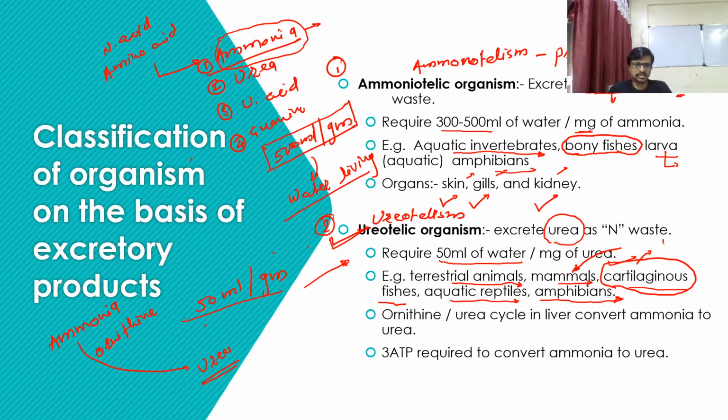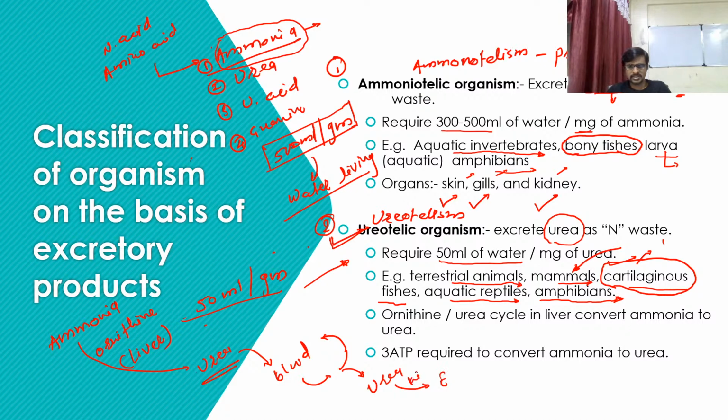Okay, and this cycle always runs in the liver of the organism. That's why the organisms you are taking as examples each contain their own liver inside the body. So these are the liver-containing organisms which can use the liver or ornithine cycle to convert ammonia into urea, and then urea drops into the blood, and then the blood separates it, and urea is excreted by the kidney.